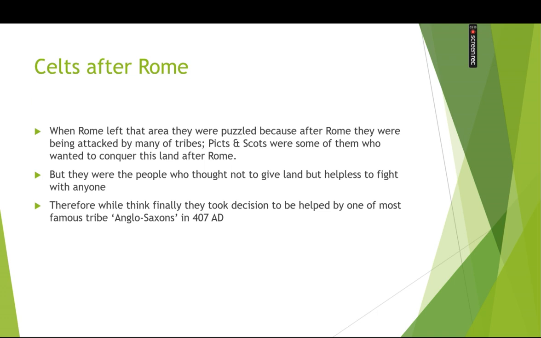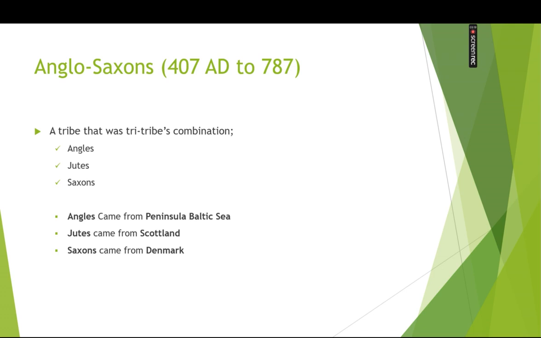Now the question arises: who were the Anglo-Saxons? Anglo-Saxon was actually a tribe, a combination of three tribes: Angles, Jutes, and Saxons. Who were the Angles? The people who came from a peninsula on the Baltic Sea. What is a peninsula? A peninsula means an area whose three sides are covered with water or sea, and one side is left for land. So the Angles came from the Baltic Sea peninsula, the Jutes came from Scotland, and the Saxons came from Denmark. Together they formed a tribe named Anglo-Saxons.